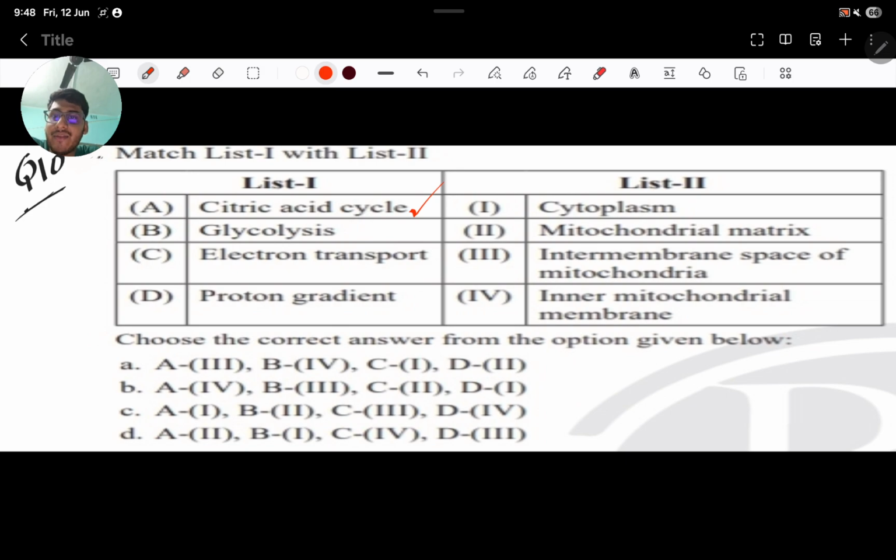Citric acid cycle, where does it occur? Glycolysis, where does it occur? Glycolysis occurs in the cytoplasm. Suppose this is a cell. This is its nucleus. This is its mitochondria. Okay. Sorry, my mitochondria has become very bad.